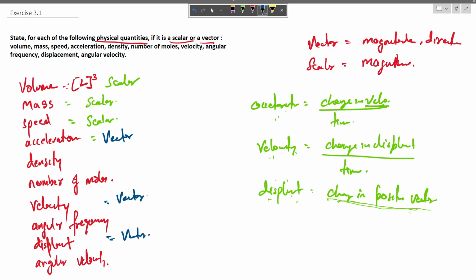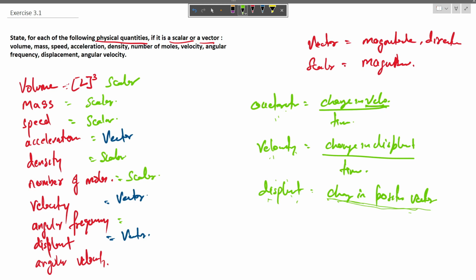Now density is defined as mass per unit volume, which is a scalar quantity, so it is also going to be a scalar quantity. Number of moles is defined as the amount of substance, which is a scalar quantity. It has only a magnitude. That is how we can classify it as a scalar quantity.